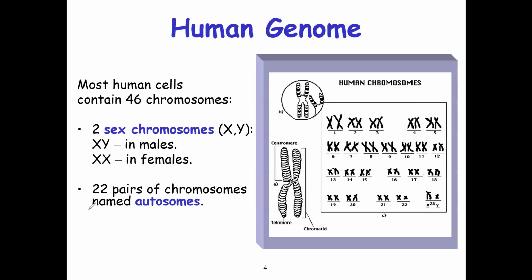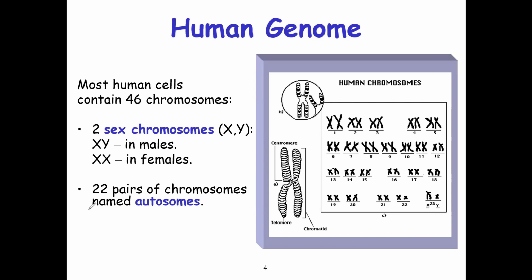So then the next thing is the human genome. All the human cells except the sex cells have 46 chromosomes. Of course, we have XX chromosomes in females and XY chromosomes in males. But sperm cells have either an X chromosome or a Y chromosome. So generally, all other cells contain 22 pairs of autosomes.